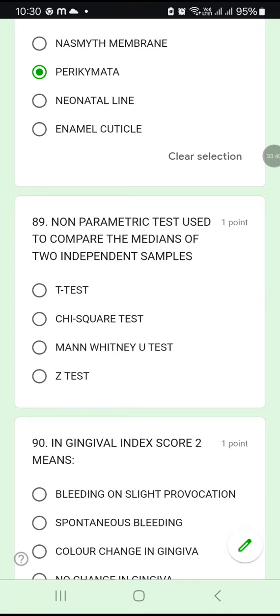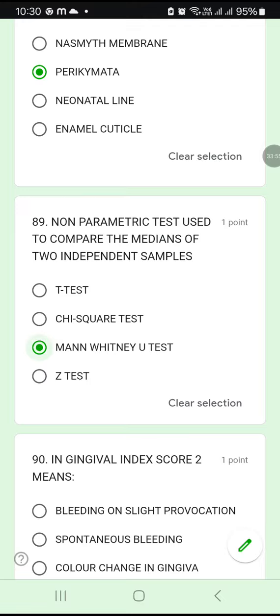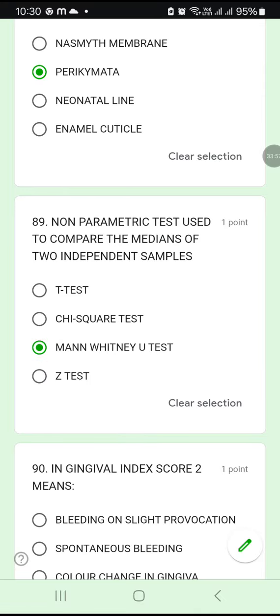Non-parametric test used to compare the medians of two independent samples. So two independent samples are given. You are taking the median of both the independent samples. Then you are doing a comparison between the two medians. So for that you have to go for which test? Mann-Whitney U test. Okay, you are comparing the medians. You have to go for Mann-Whitney U test.